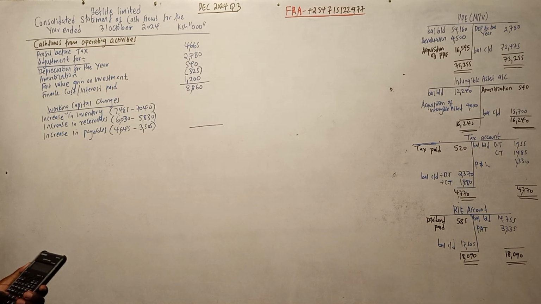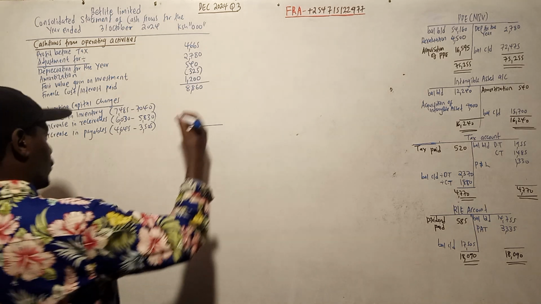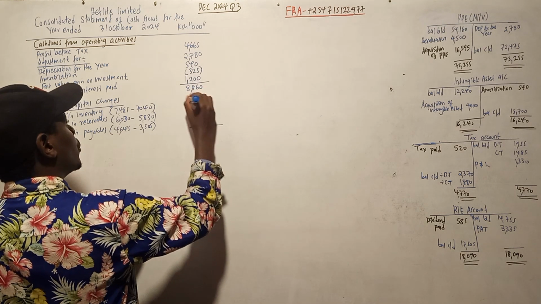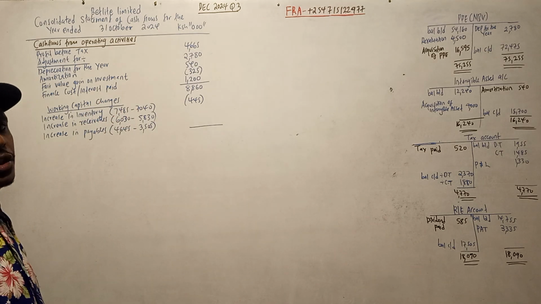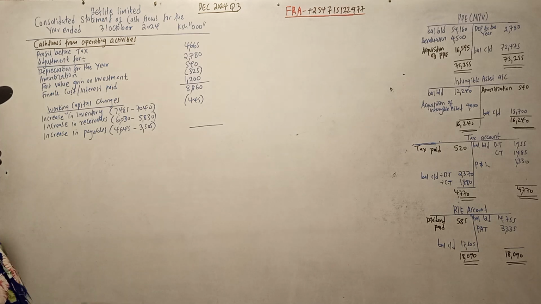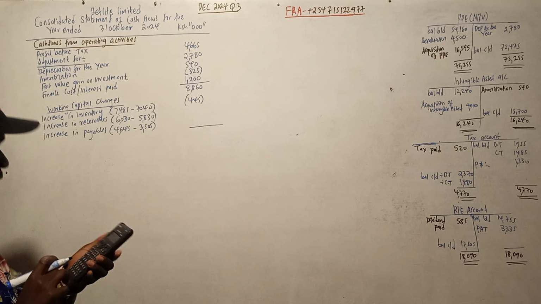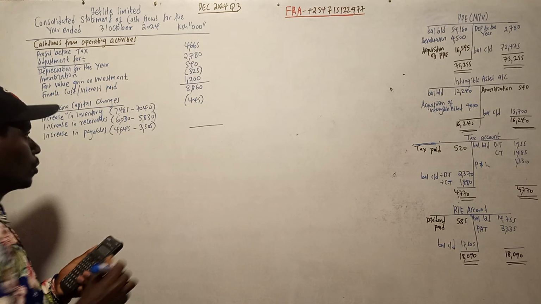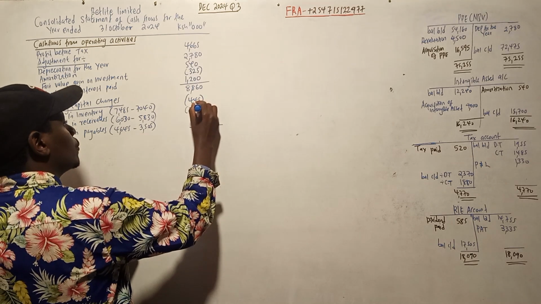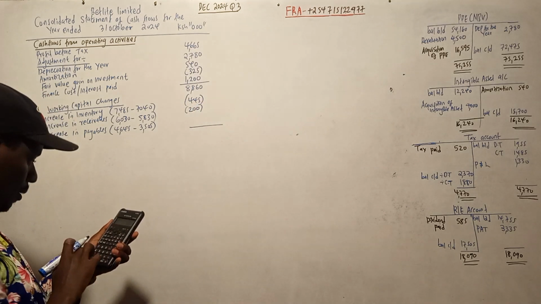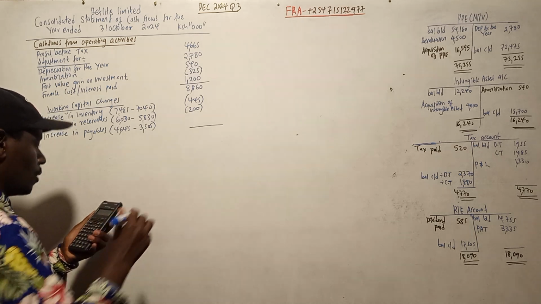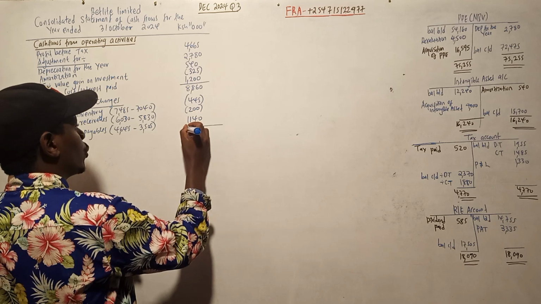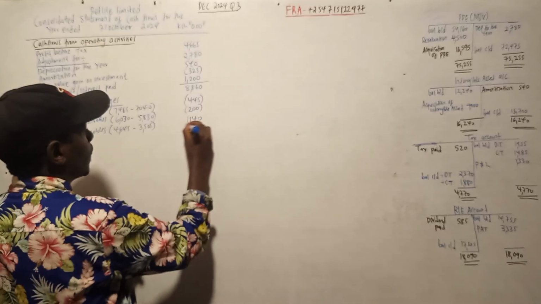So 7485 minus 7040 is 445. So we less it. Why are we lessing? When inventory increases, it means we purchased more. When we purchase, that's an outflow. Same to receivables, because it's an asset, we argue the same way. So we also less 200. Then the opposite is applicable for the other one, 1140. So the opposite, we add it back.